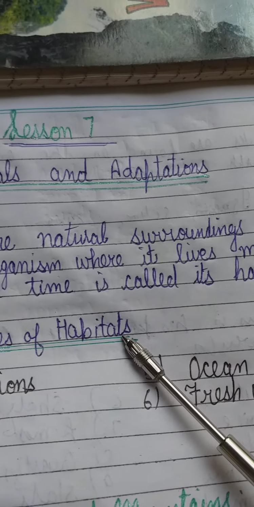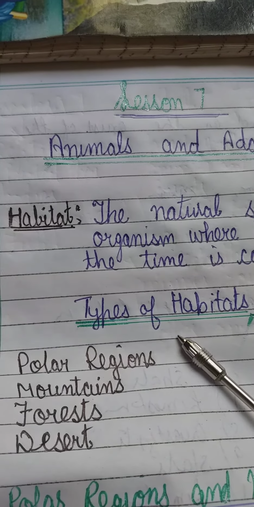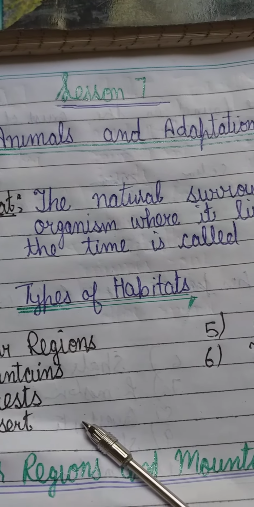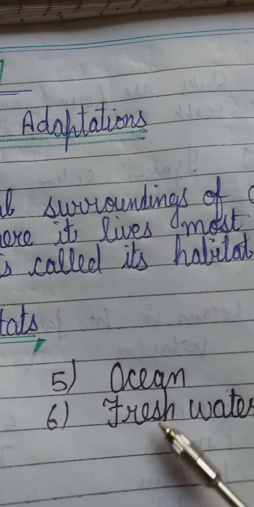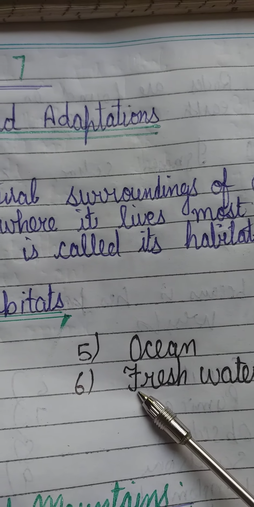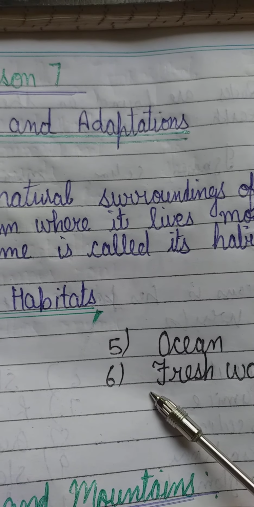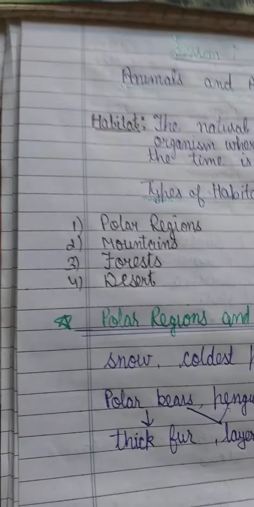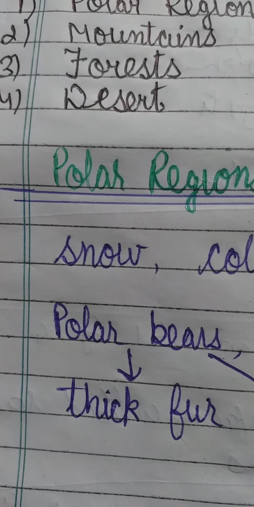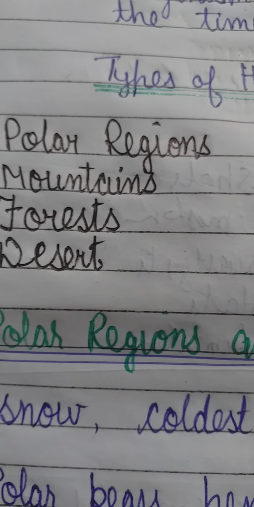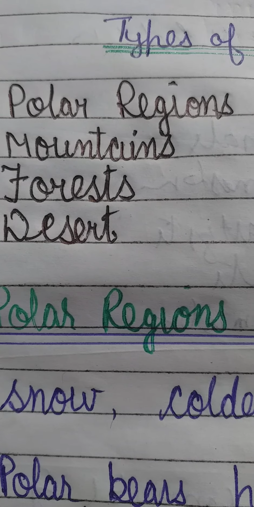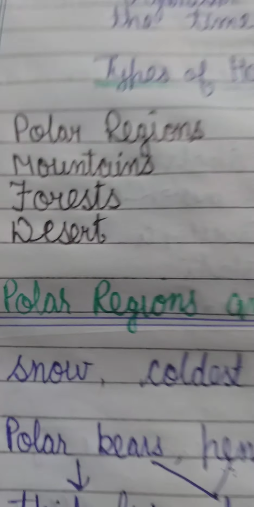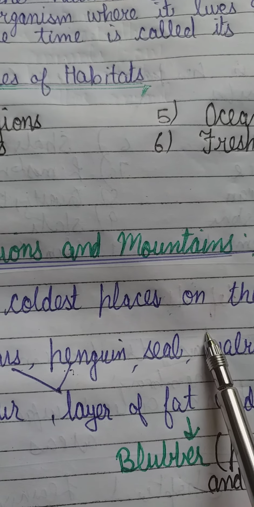Now there are different types of habitats present on the earth, and these are the polar regions, mountains, forest, desert, and then we have oceans and fresh water. Now we are going to study these different types of habitats in detail. The first type of habitat is the polar regions and mountains. They are the areas of the earth which are mostly covered with snow, and they are the coldest places on the earth.